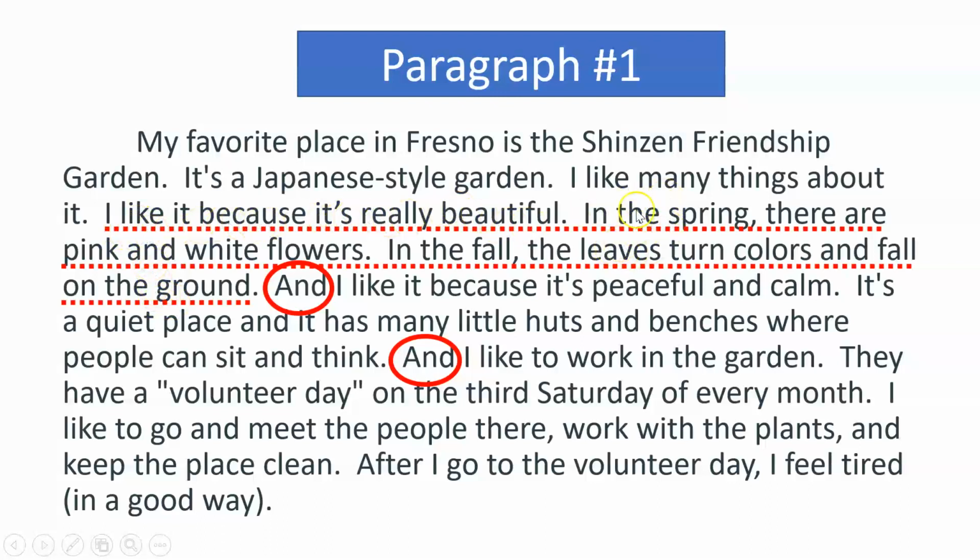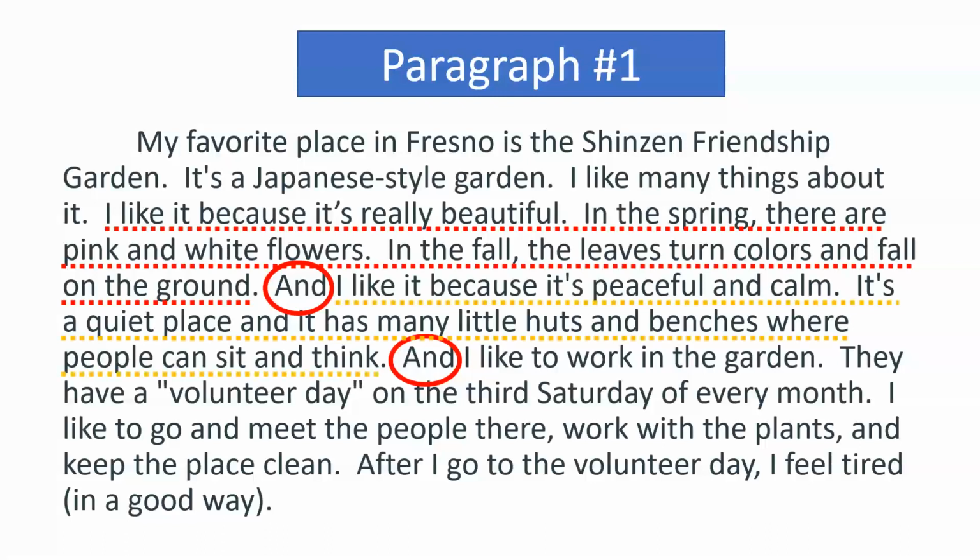And then these 2 sentences explain more about being beautiful. In the spring, there are pink and white flowers. In the fall, the leaves turn colors and fall on the ground. So the flowers and the beautiful leaves, those are all beautiful things. Okay, so this section of the paragraph is talking about this idea of beautiful.